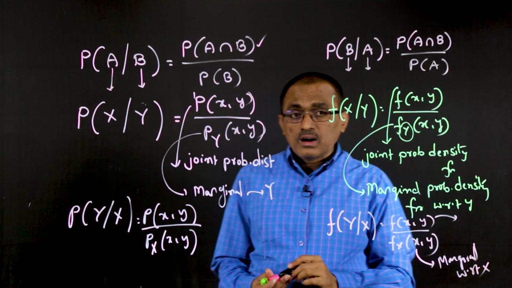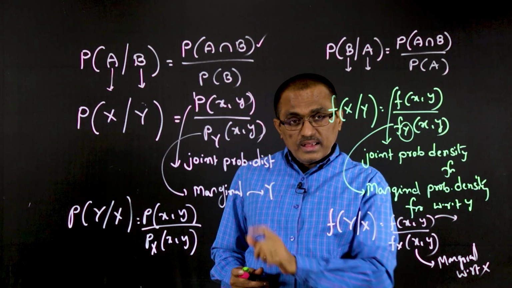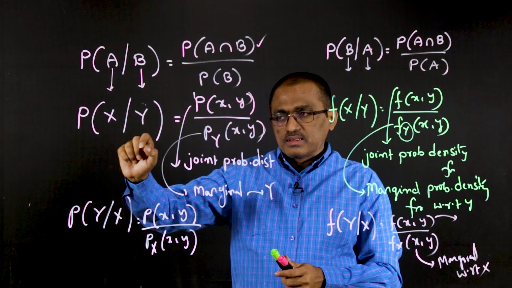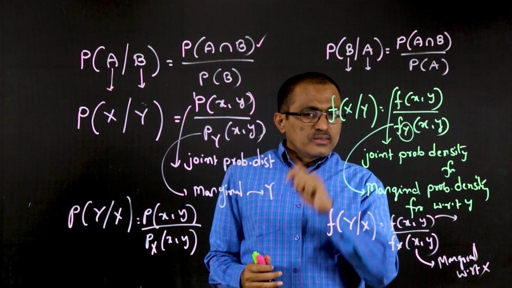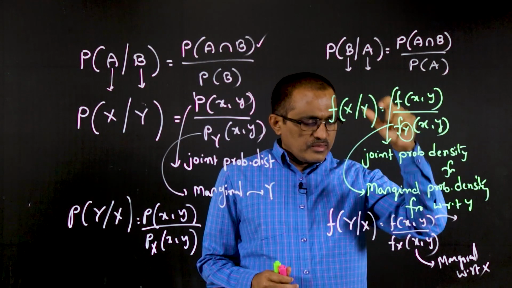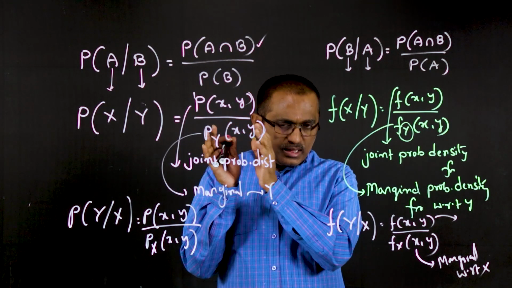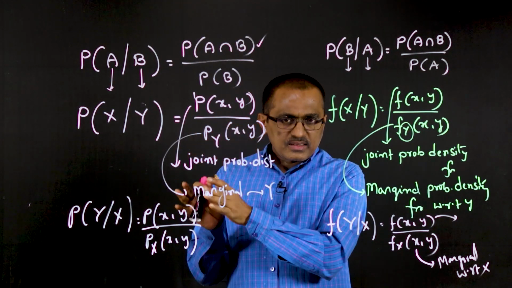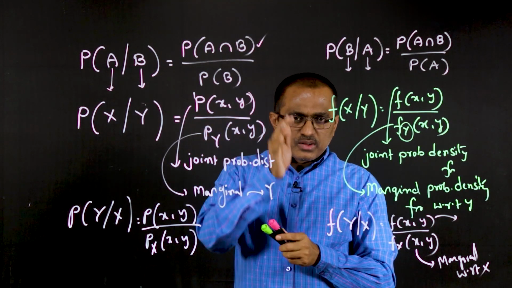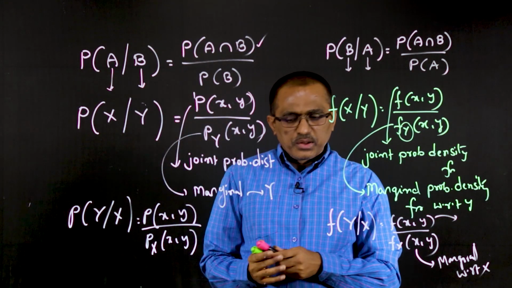So like this we can have joint conditional probabilities in both cases. If the two random variables are discrete, we have conditional probabilities like this. If the two random variables are continuous, the conditional probabilities are defined like this. So we understand the concept we discussed in terms of two events, and we extend it to random variables, in both the discrete and continuous cases.